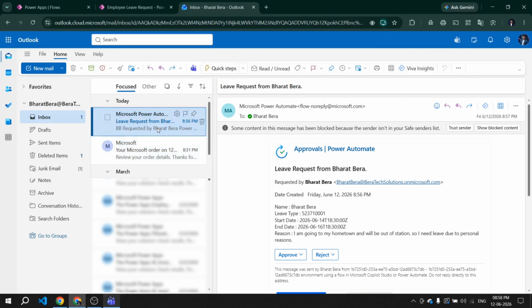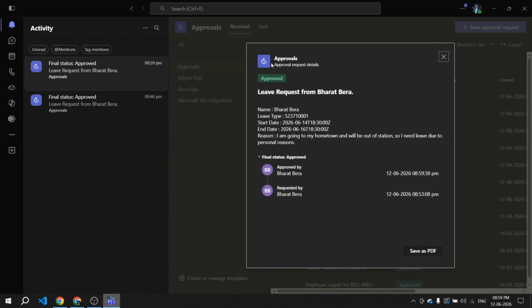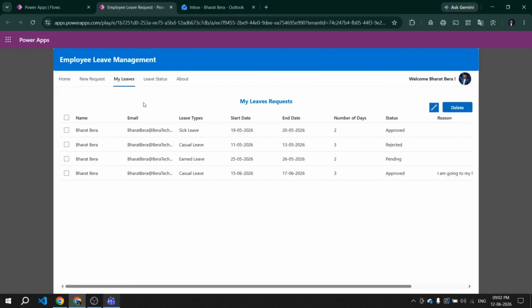I will check my email and yes, there is the approval email in my inbox with all the details from the Dataverse row. I will click approve and watch what happened. The employee email notification sent automatically. The Dataverse row updated to approve. The flow completes, done. You have just built your first Power Automate manager approval flow, powered by Dataverse. Give yourself a pat on the back, seriously.